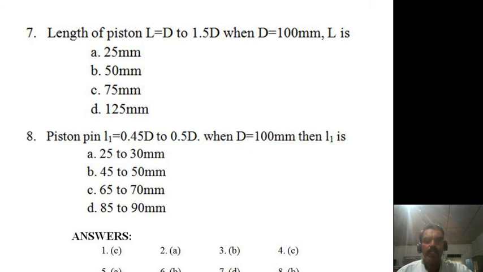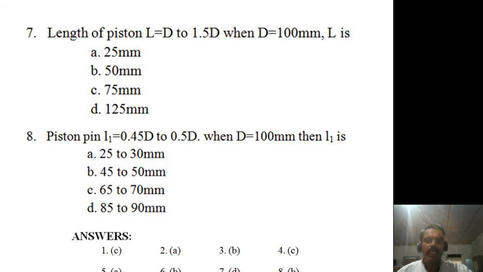Another answer is L is equal to 1.5 D, that is 1.5 into 100. You will get different answers, but finally you have to take a mean value, that is 100 plus 150. You add these two, you will get 250, divided by 2, and the right answer is 125. So 125 is the right answer for question number 7.